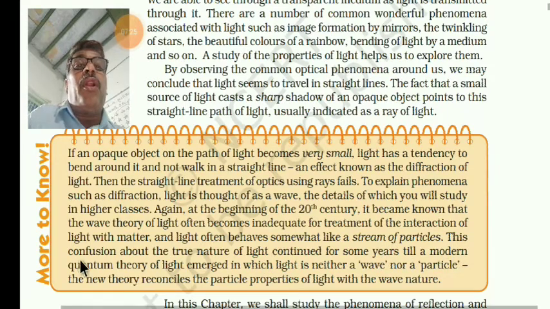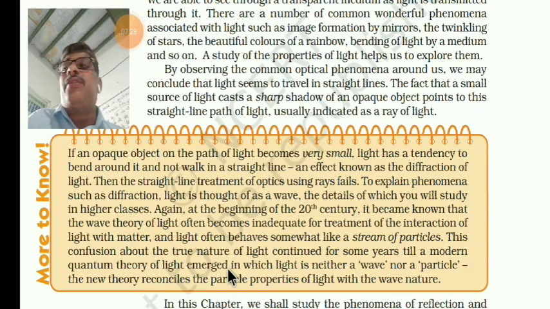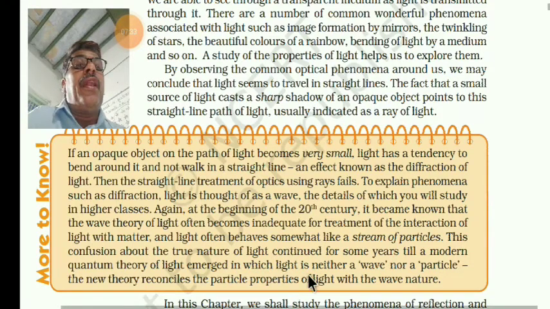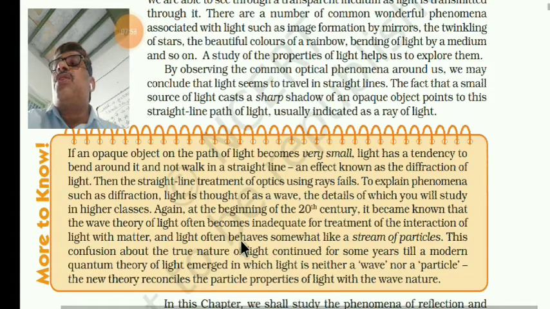Now the modern quantum theory of light emerged, with the view that light is neither purely a wave nor purely a particle. The new theory recognizes, and experiments prove, that light shows particle properties along with wave nature. So light has a dual nature.